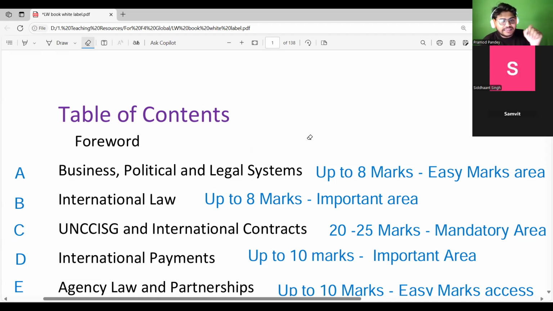Likewise, the international law, international payment and international contract, which are there in the global law, are not in the UK law. These are the few important things which make the two variants different. Someone would not be asking you in the paper what the difference between the two is. But when you are booking the paper, you have to select the right variant. It has a reasoning. Suppose I have studied the global variant and I book the UK variant, and then employment law comes, I would be losing 10 easy marks. Yes or no?